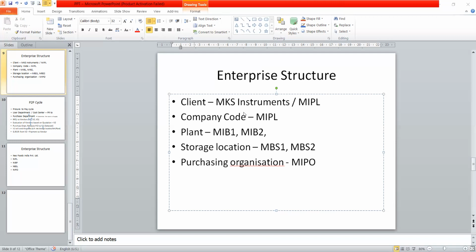You can write down this. Purchasing group refers to a group of persons who deal with procurement of materials through purchasing organization.